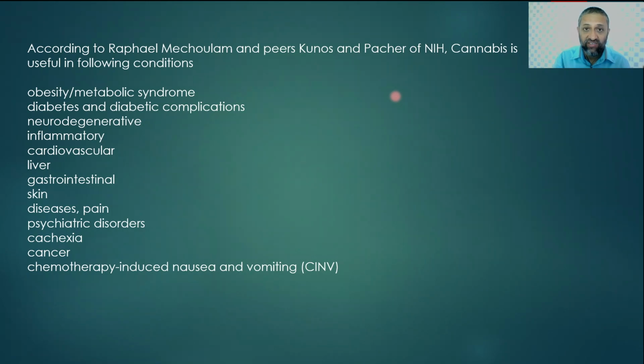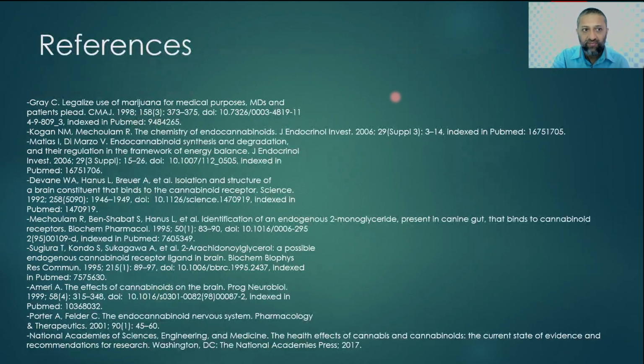Even psychiatric disorders like anxiety, insomnia, bipolar depression, and to a certain extent even schizophrenia. Cachexia is helped because of stimulation of appetite. Cancer cachexia and chemotherapy-induced nausea and vomiting still remain the number one conditions for which cannabis is being used internationally. All this information I derived from these references.